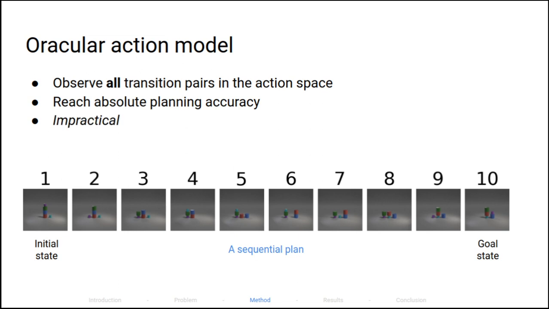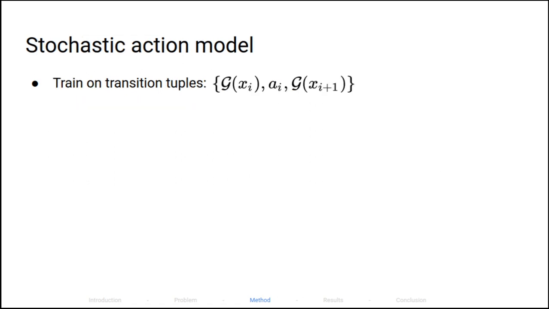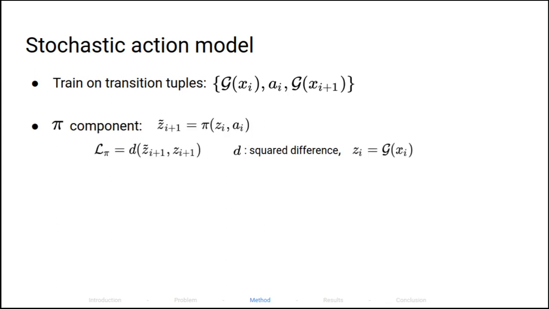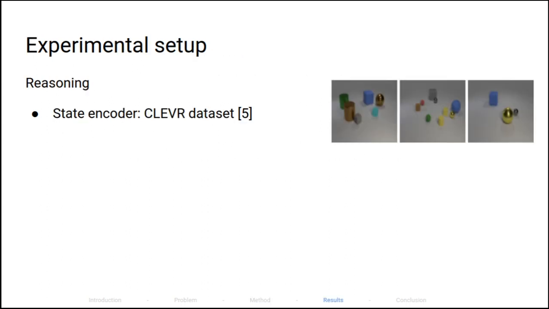However, this model is not practical, therefore we also investigate a stochastic action model. The stochastic action model is trained only on a part of the transition tuples. This action data is different from the dataset that we use to train the state encoder. The main component of the action model, pi, samples the next state after applying an action to the current state, and it is trained using the mean square error.